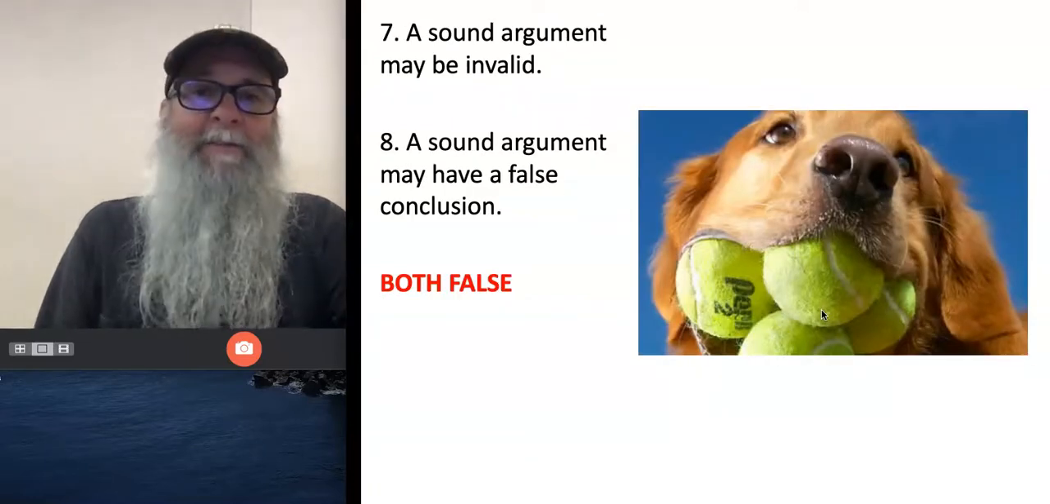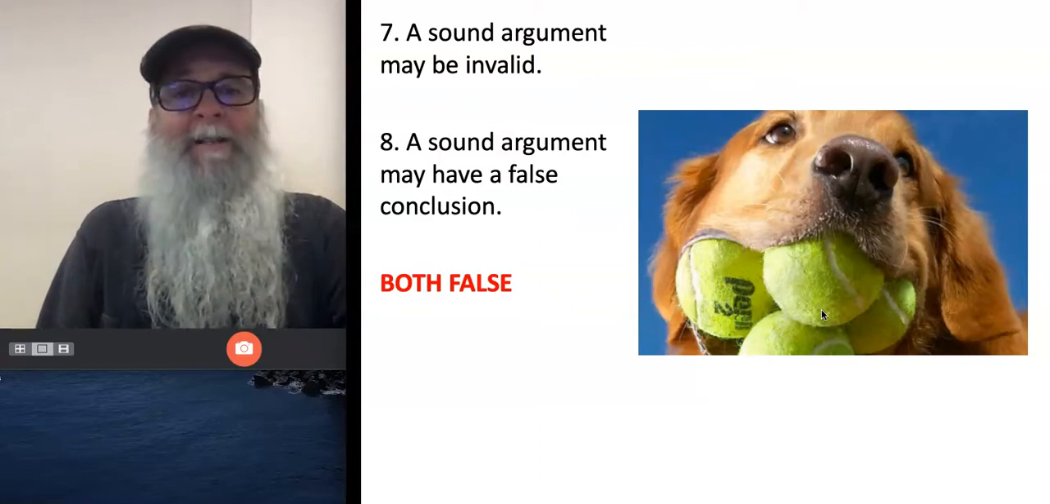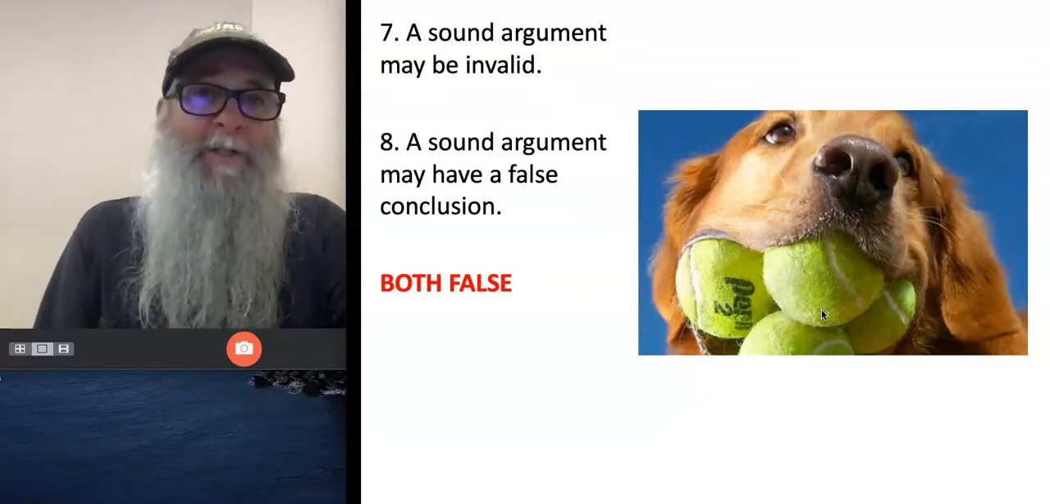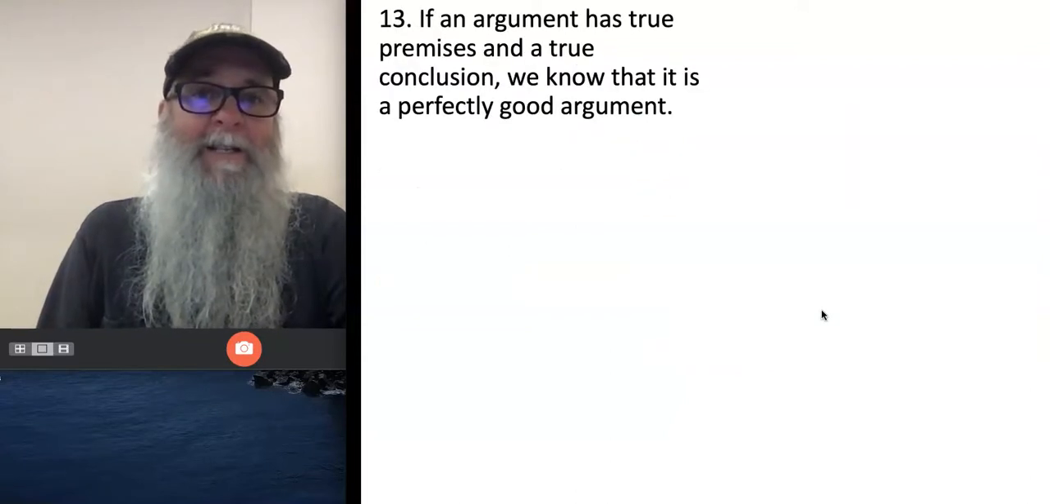For number 7, a sound argument may be invalid. Number 8, a sound argument may have a false conclusion. Both of those are false. So 7 and 8 are false.